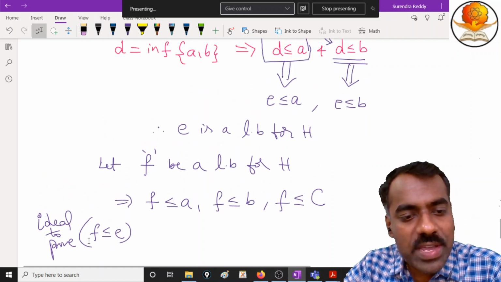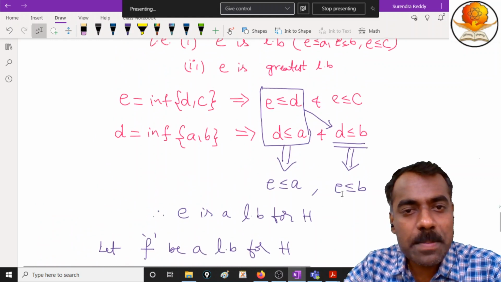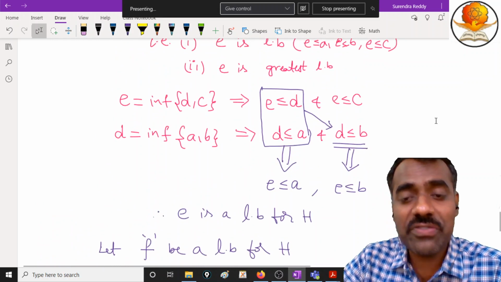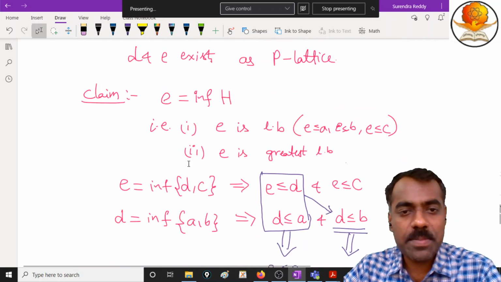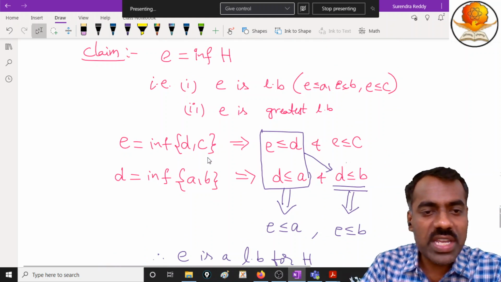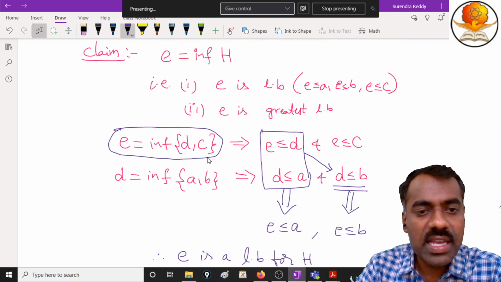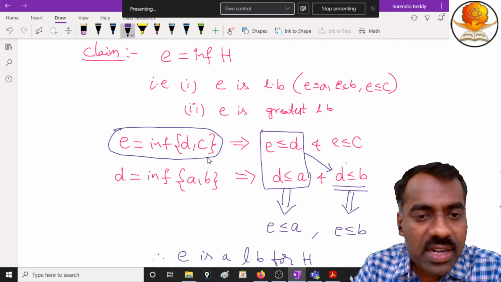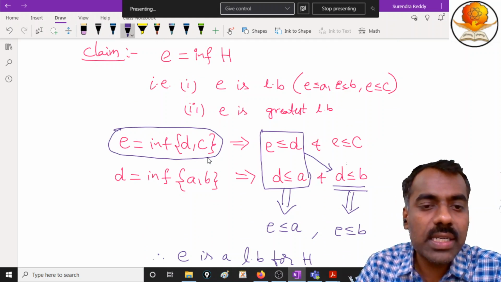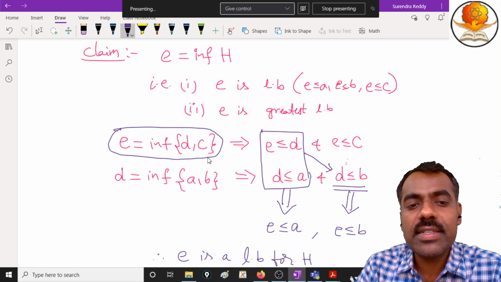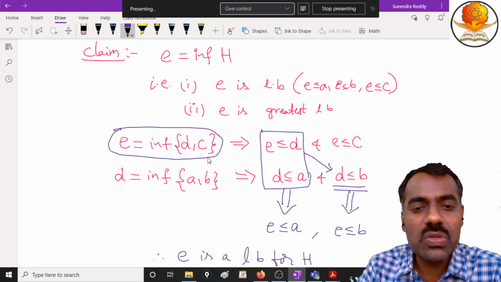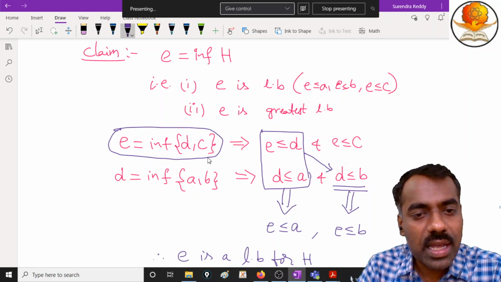So how can we get a relation between F and E? What do we know about E? See here, what is E? E is not only just a lower bound, it is the greatest lower bound of these two elements. Are you following?